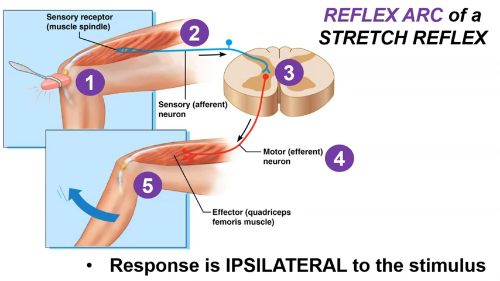Again, any skeletal muscle is capable of producing a stretch reflex. It just so happens that this particular reflex at the patellar tendon is one of the easiest to demonstrate clinically or in the lab. We also see that the response occurs on the exact same side of the body as the stimulus, and therefore we would refer to this as an ipsilateral response, because the prefix ipsi means same. So this is the same side of the body that the stimulus occurred on.